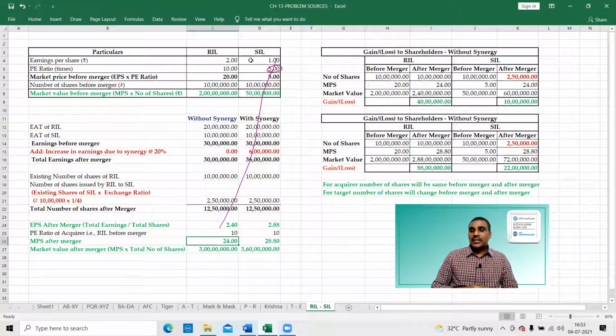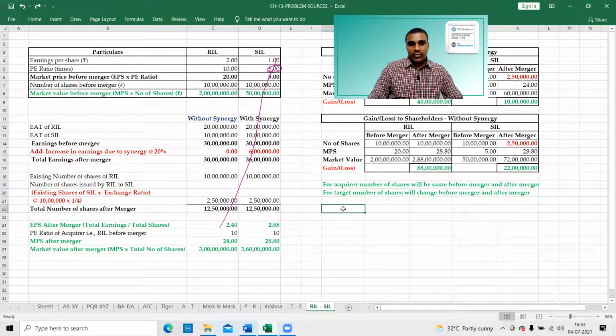Okay, so this is the point. If this PE ratio is also 10, there is no benefit at all. Just put 10, there is no benefit. Here 40 lakhs is gain to the shareholders and 40 lakhs is lost to these people. No net gain. That is the important part. If you just change this, the entire game will be gone. That is the reason, because of taking advantage of the high PE ratio. So how is the merger beneficial?